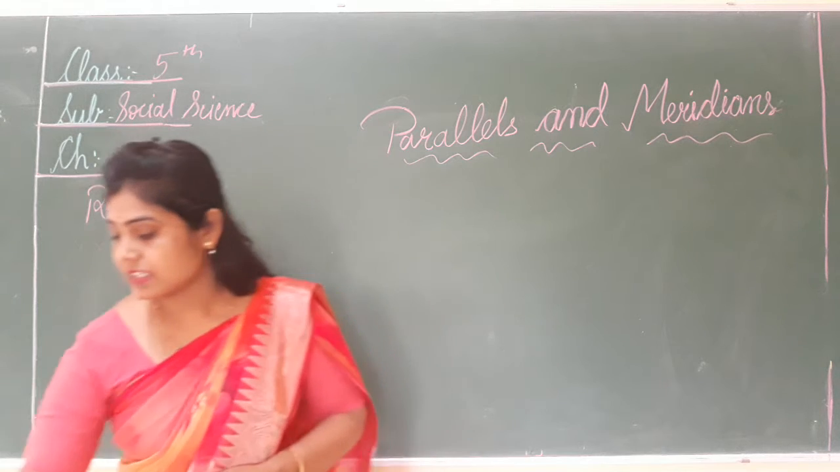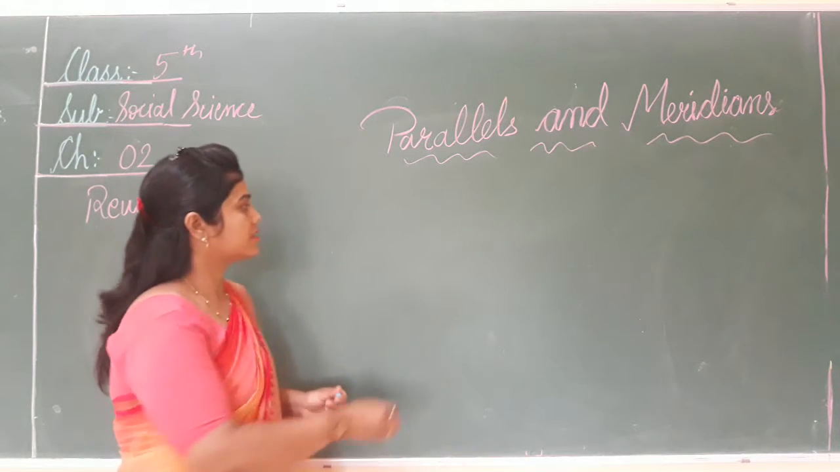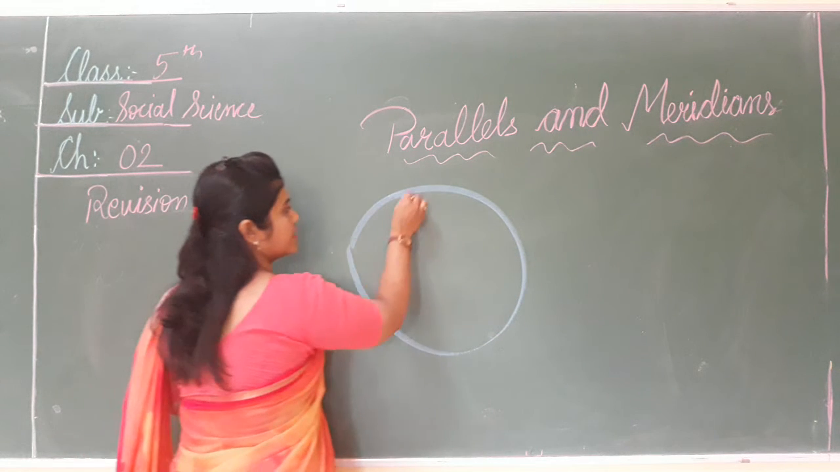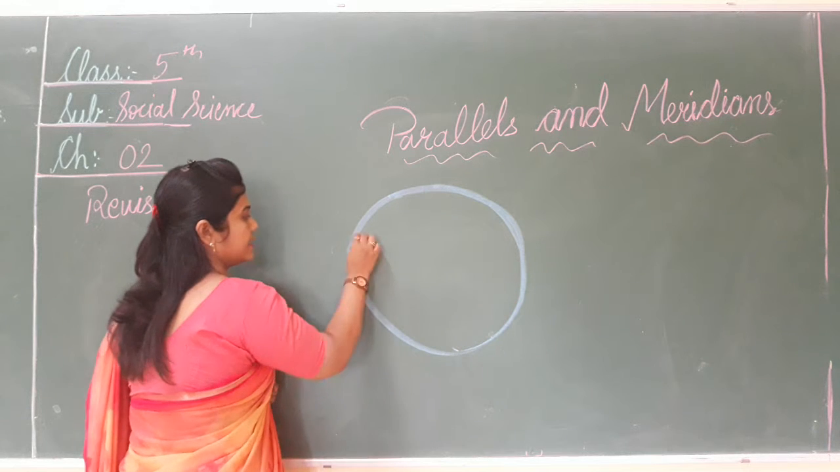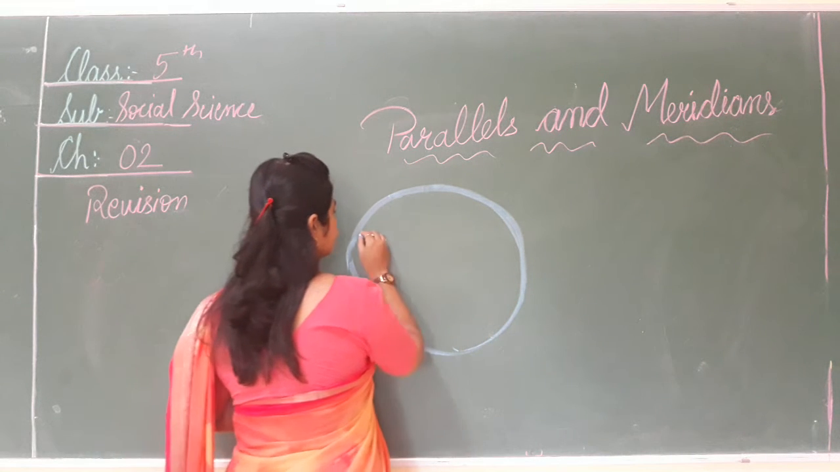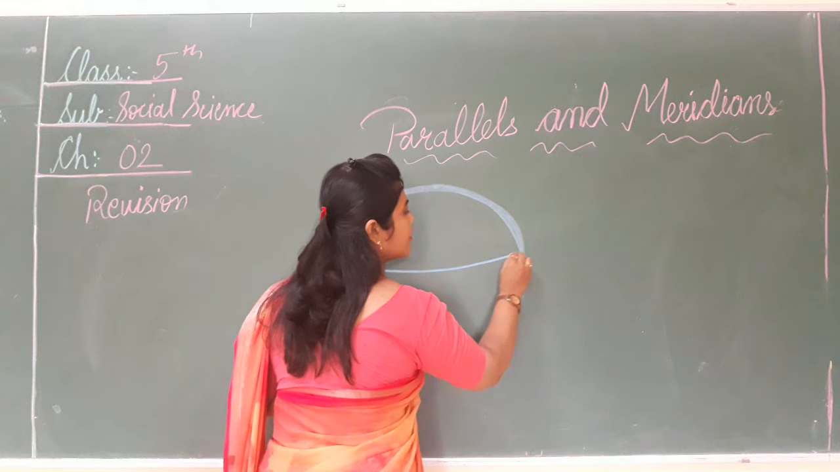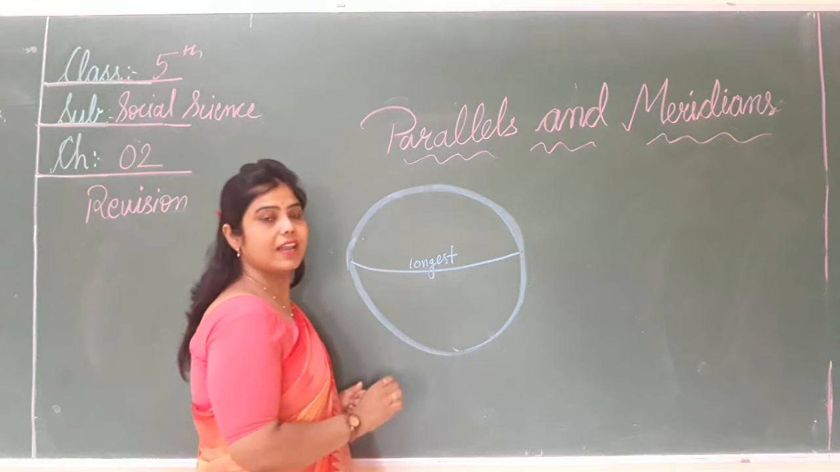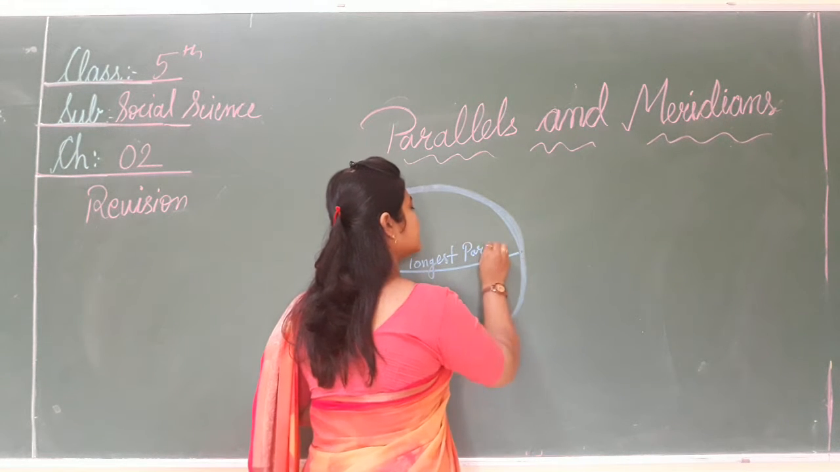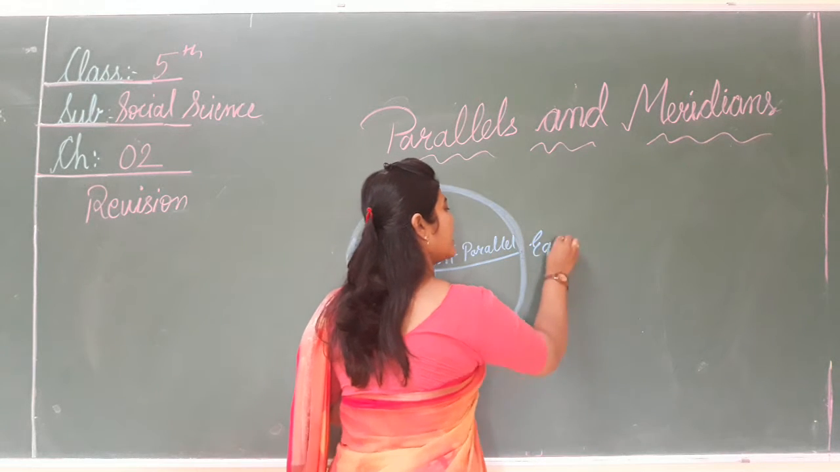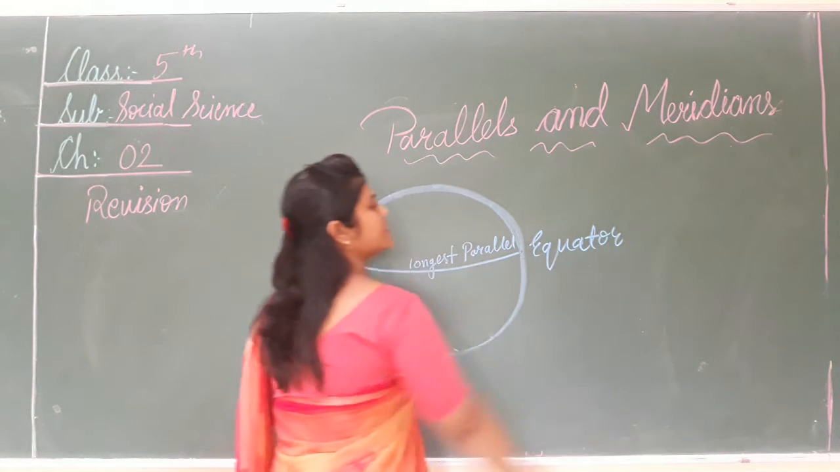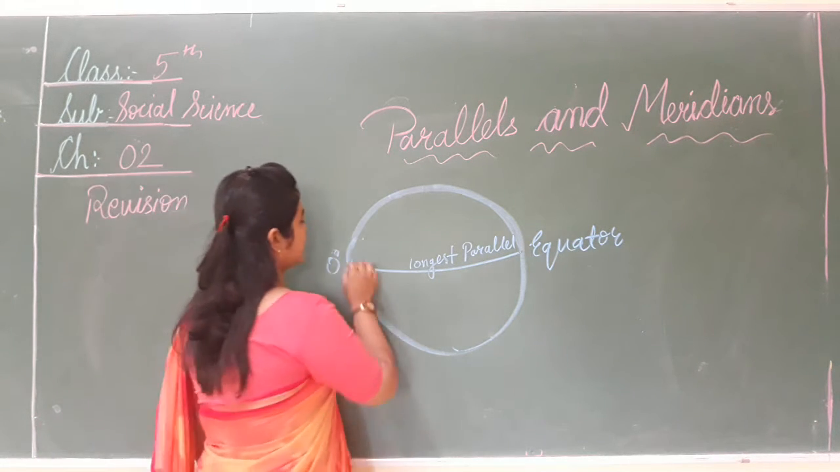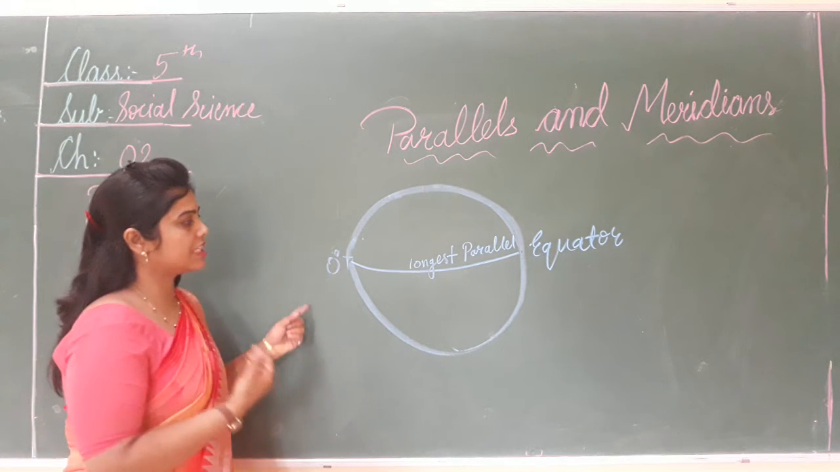And what are the major parallels? Which one is the longest parallel? Good. This is the longest parallel, that is the equator. The equator is the longest parallel and it lies at 0 degrees. And what are the features of these parallels?